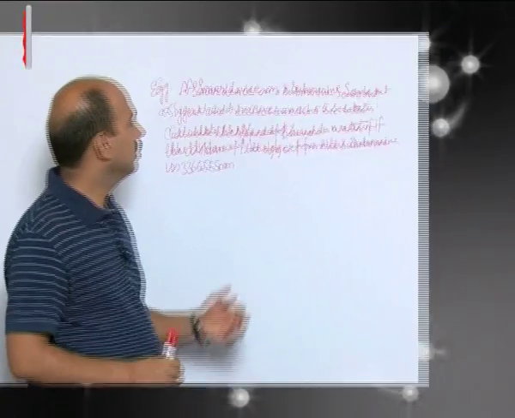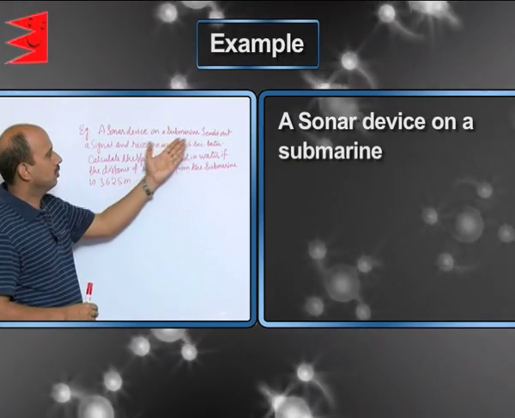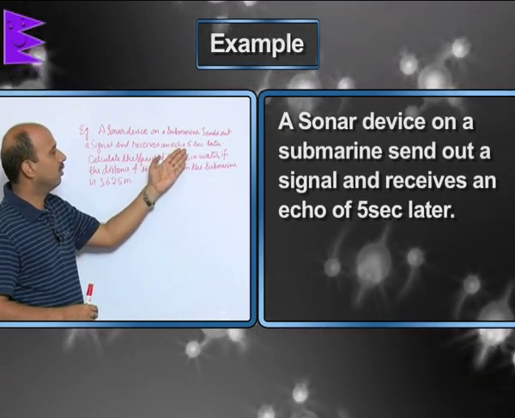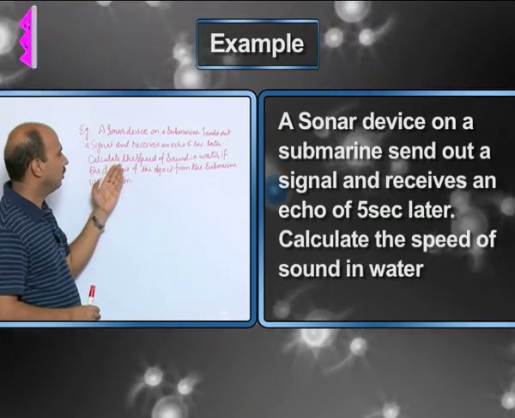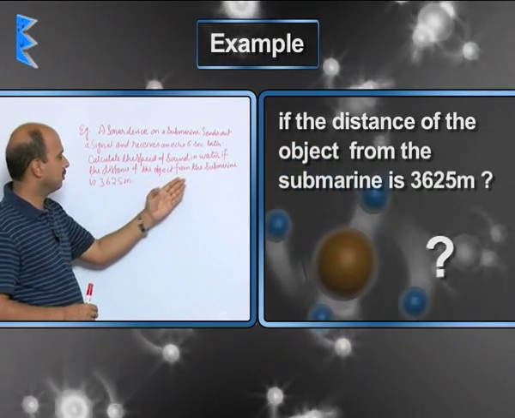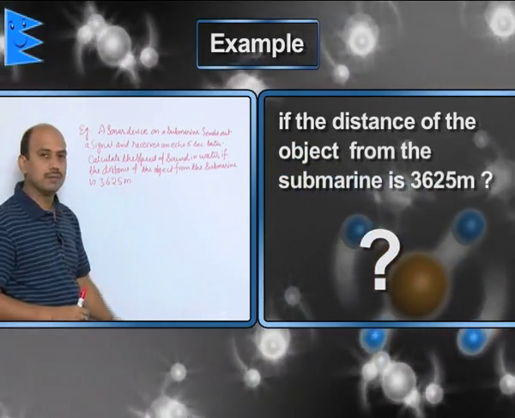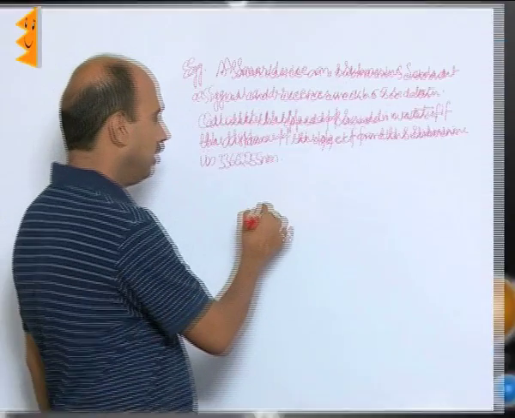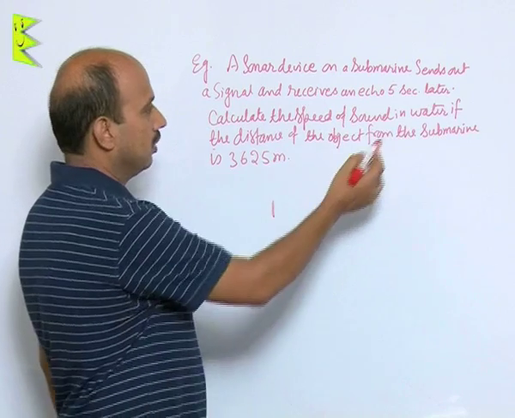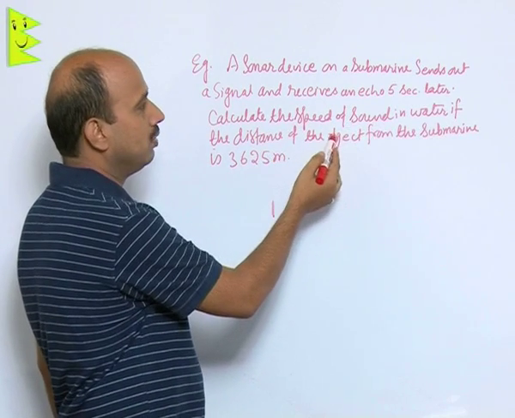Now, see in this question, a sonar device on a submarine sends out a signal and receives an echo 5 seconds later. Calculate the speed of sound in water if the distance of the object from the submarine is 3625 meter. See here, suppose there is a submarine at this point, and you calculate the speed.